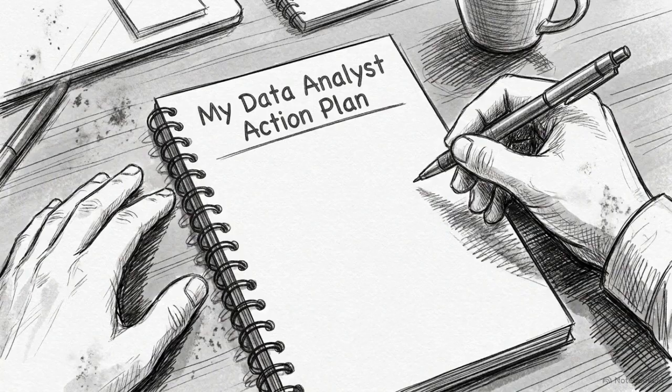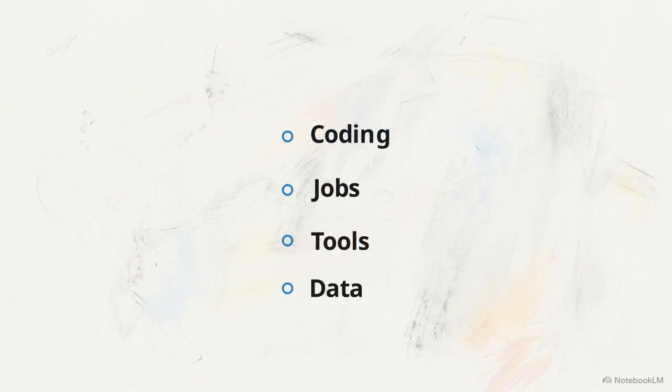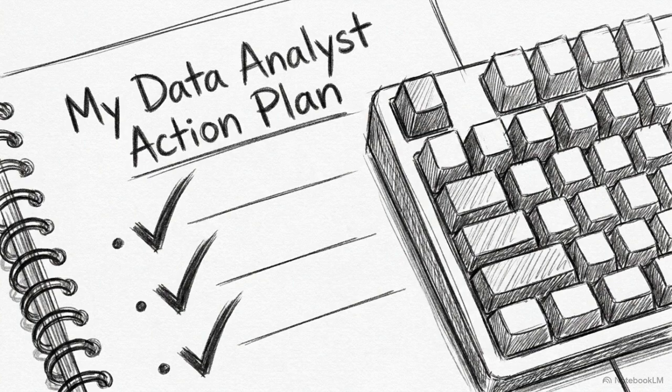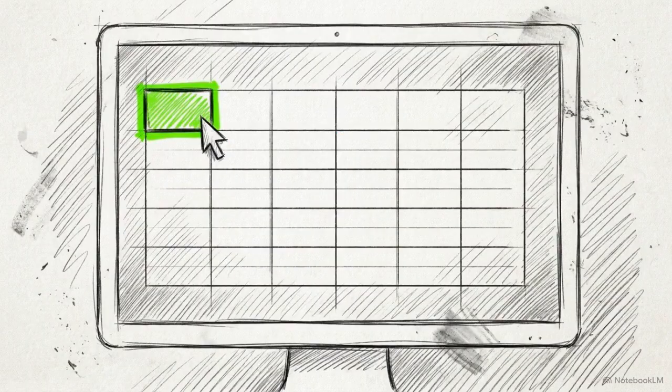Take a look at the document you just wrote down. You have taken a vague ambition and turned it into a highly structured checklist. You have a roadmap that covers foundational Excel, your chosen SQL and visualization stack, targeted Python libraries, a specific portfolio project, and a dedicated daily time block to get it done. Your only task today is to execute Phase 1. Open Excel right now and begin.